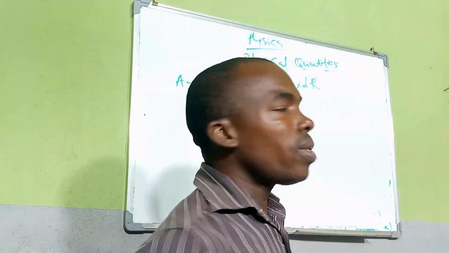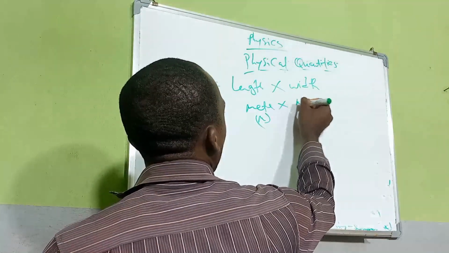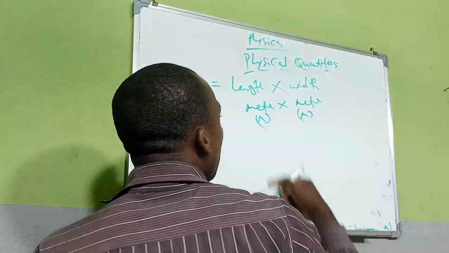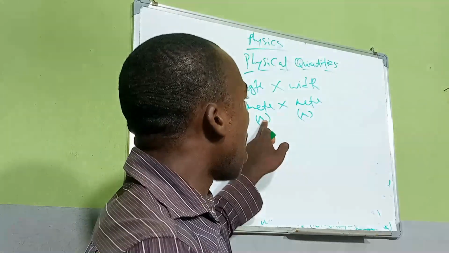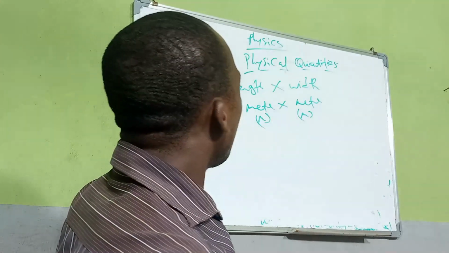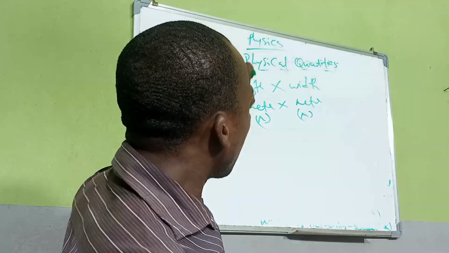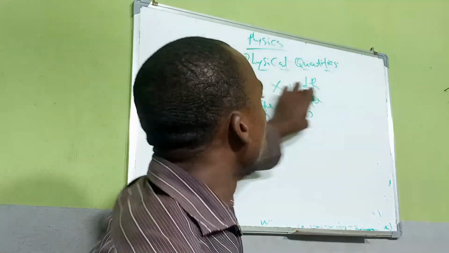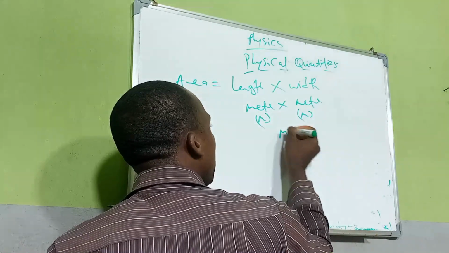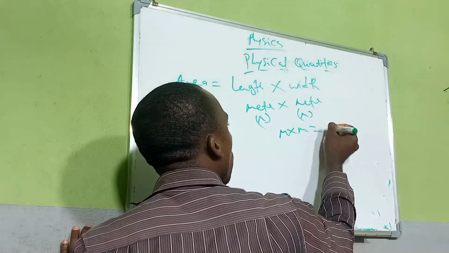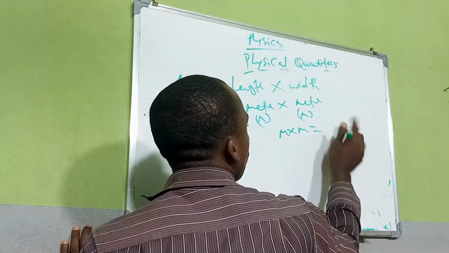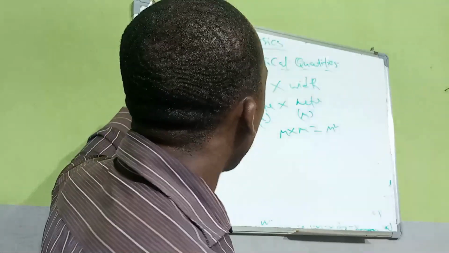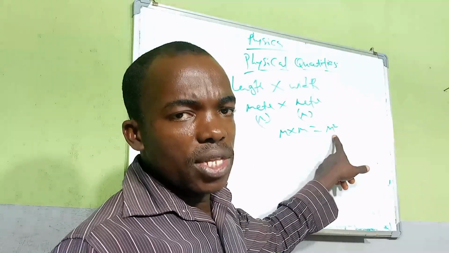So width is also meter, that is M. Are you seeing it now? If the unit of length is meter and the unit of width is meter, and the formula for area is length times width, therefore the unit of area will be meter times meter. Meter times meter, which is M times M, is equal to what? Meter square, or square meter, or squared meter. Do you understand? So the unit of area is squared meter. So that's the unit of area.